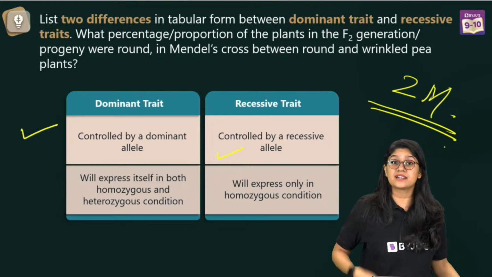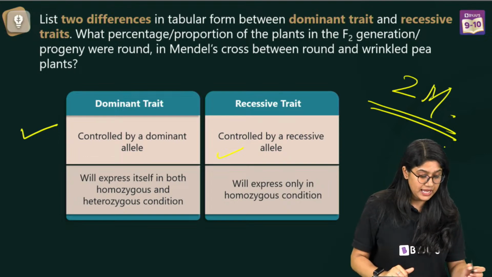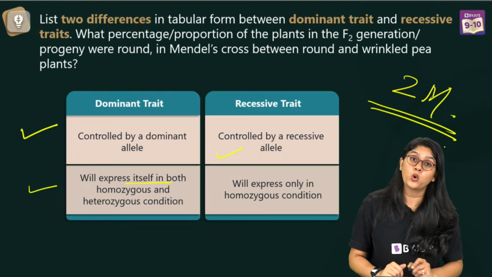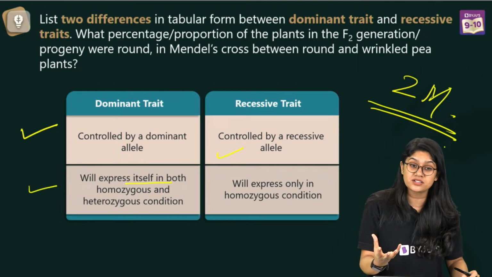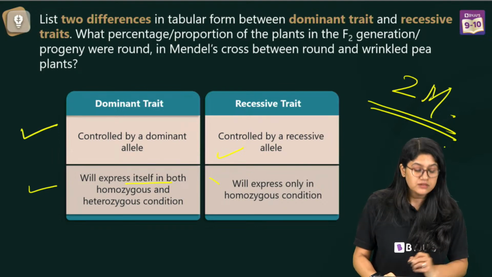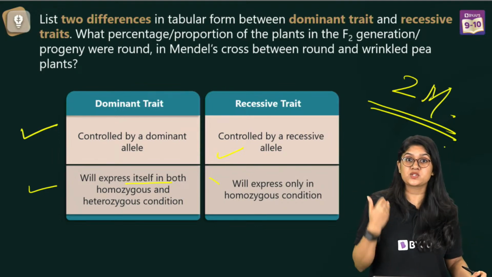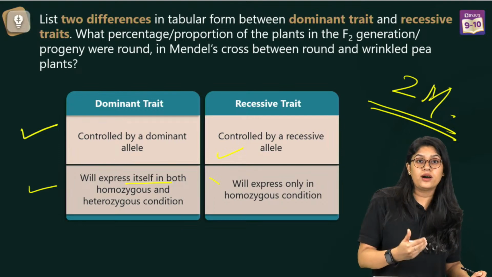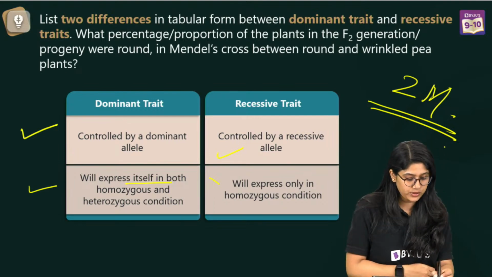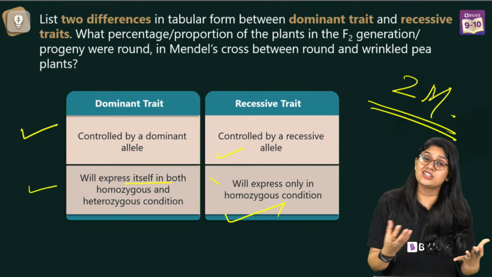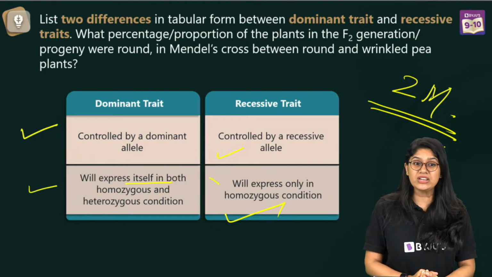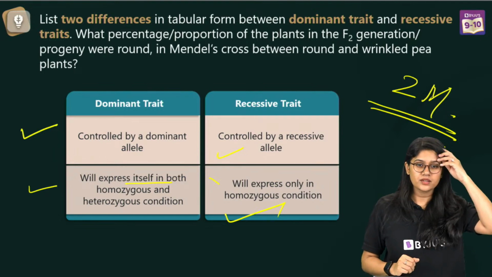And the recessive traits are controlled by the recessive allele. They will express themselves both in the homozygous and the heterozygous condition, whereas the recessive traits will be able to express only in the homozygous condition. Okay? In the heterozygous condition, they will not be able to express themselves. Are we clear?